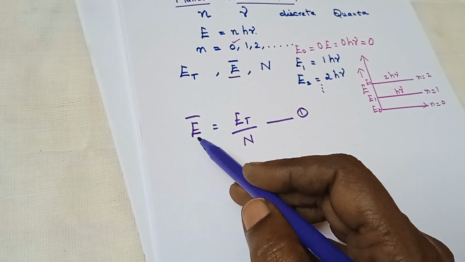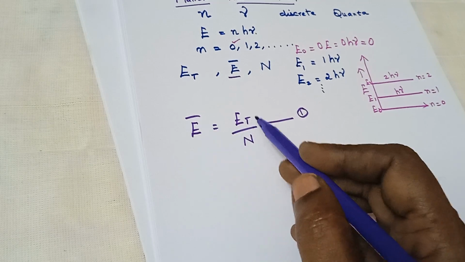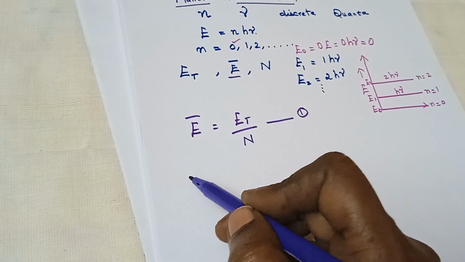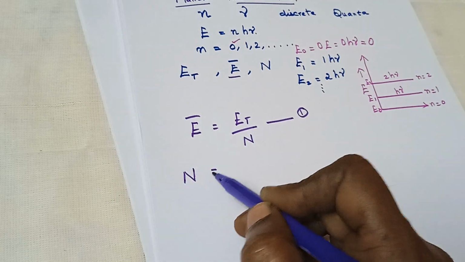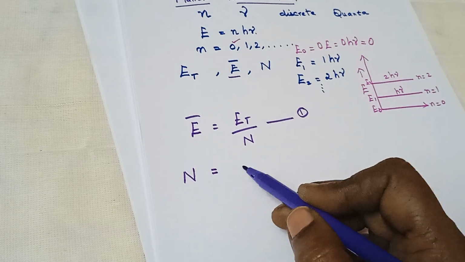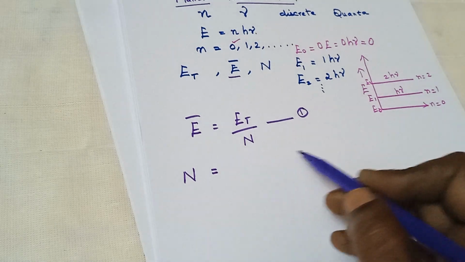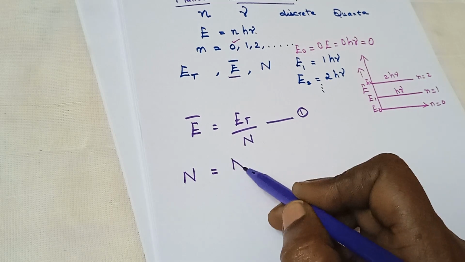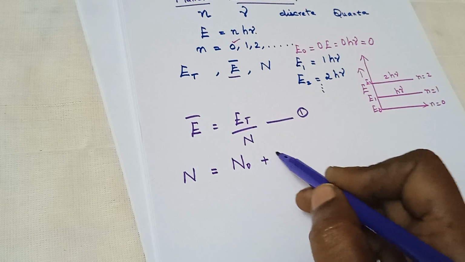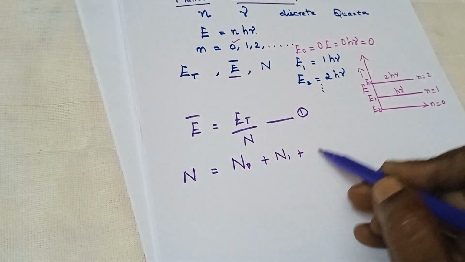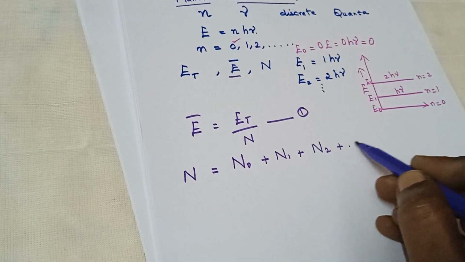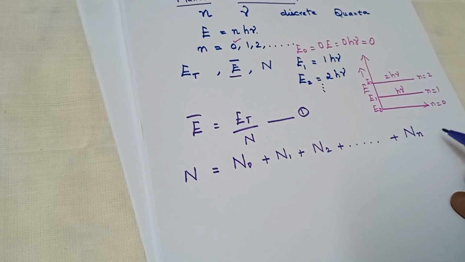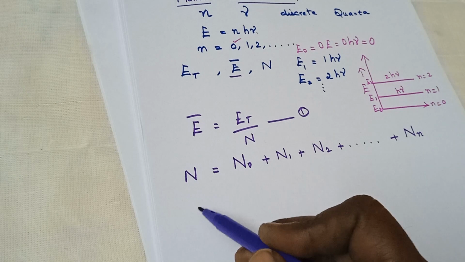Now, N is equal to the sum of all the individual oscillators or particles present in the black body. Therefore, N0, N1, N2 and up to Nn, because there are n number of particles present.